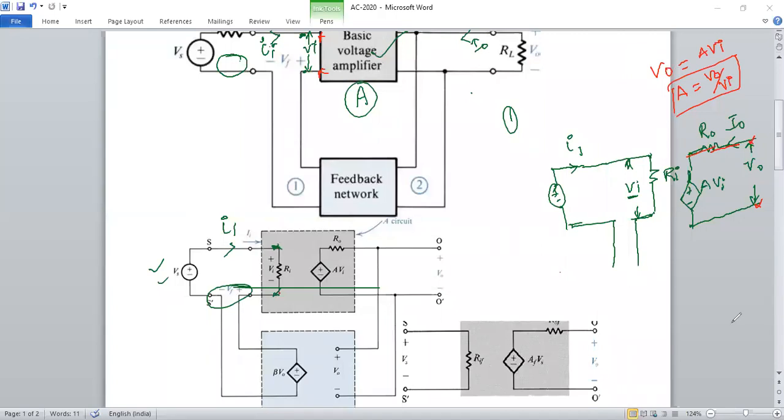A times Vi is developed because the gain of the amplifier is A. It depends on Vi. So A into Vi is your output. Suppose input voltage is 2, the gain of the amplifier is 10, the output voltage is 2 into 10, 20. In the same way, input voltage is Vi, gain of the amplifier is designed as A. So the output of the amplifier circuit is A into Vi.